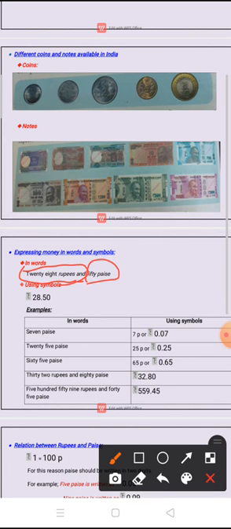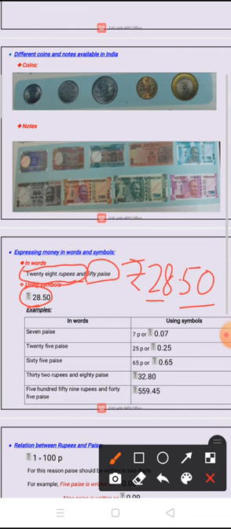In symbols, or in numerals, we can write using the symbols. The rupees symbol we will put at first, then the rupees part, then the dot, then the paisa part. So 28 rupees 50 paisa we can write like this: rupees symbol, then 28, then the dot, then 50. This dot we have to give for separating the rupees and paisa parts.